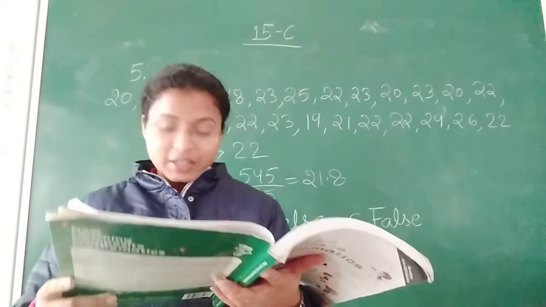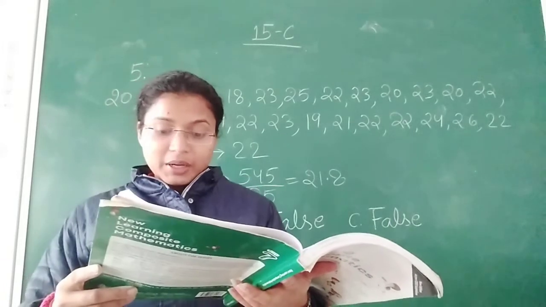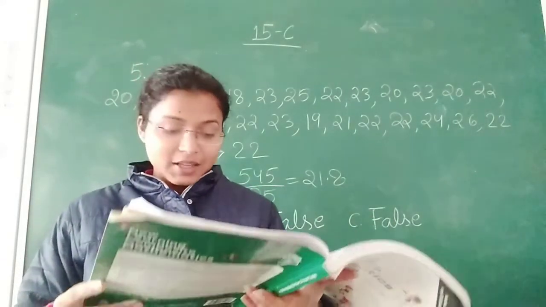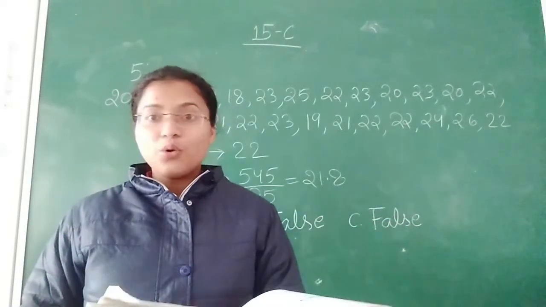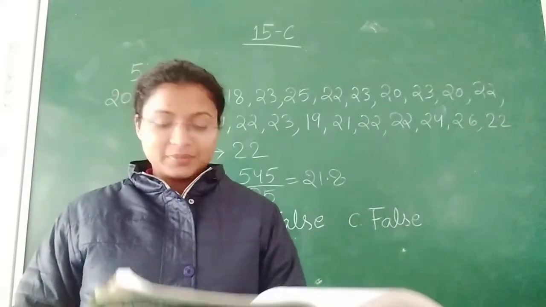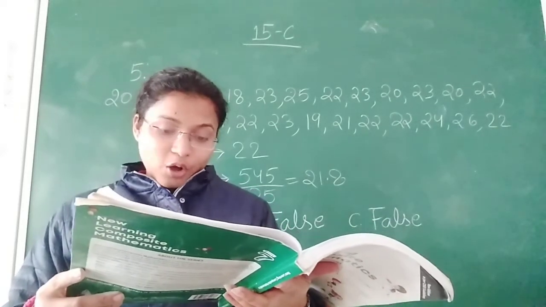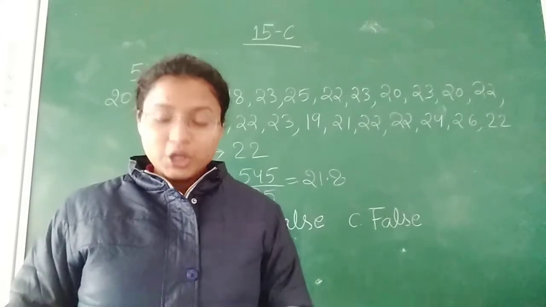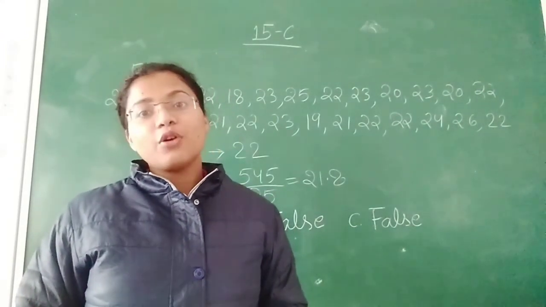Okay. Next and the last question, number 6, is a true or false. First question: the mode is always one of the numbers in a data set. That is true. B: the mean is one of the numbers in a data set. No, the mean is not necessarily one of the numbers in the data. This will be false. C: the median is always one of the numbers in a data set. That will also be false. So A is true, B is false and C is also false.